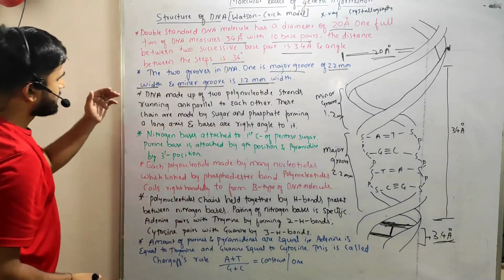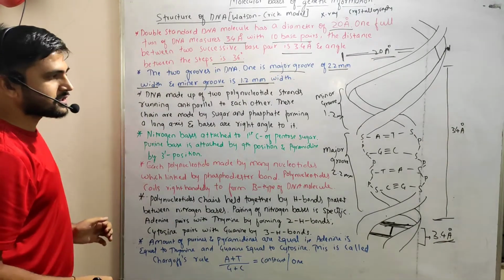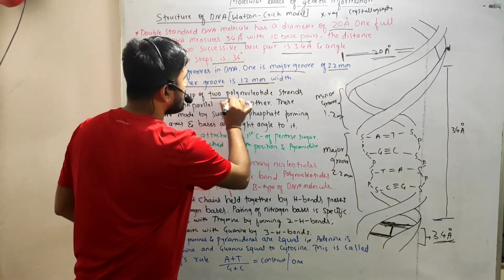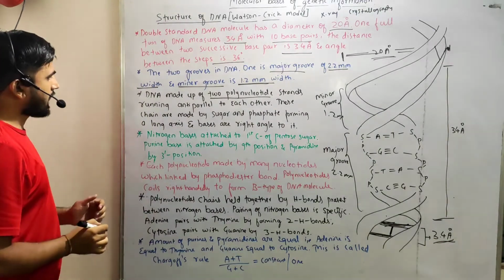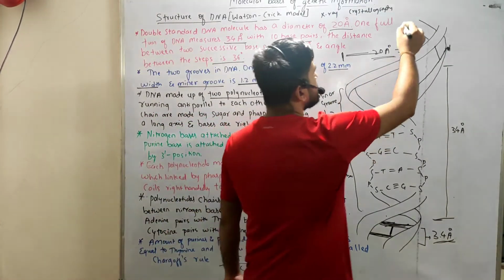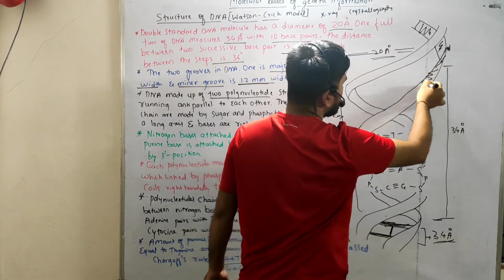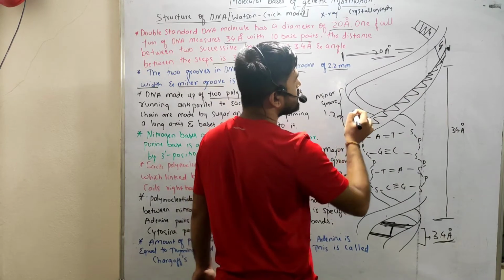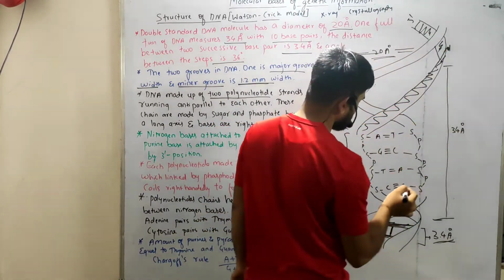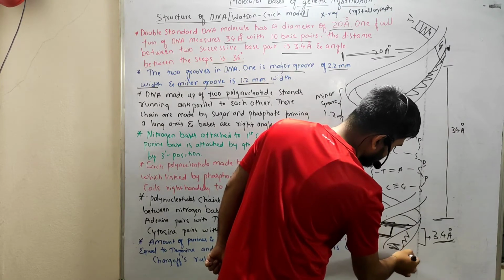Okay, and next point, the DNA is made up of two polynucleotide strands. We know that already. It is made up of two polynucleotide strands running anti-parallel, right? So let us consider this is one polynucleotide, which is starting from 5 dash to here 3 dash, right?